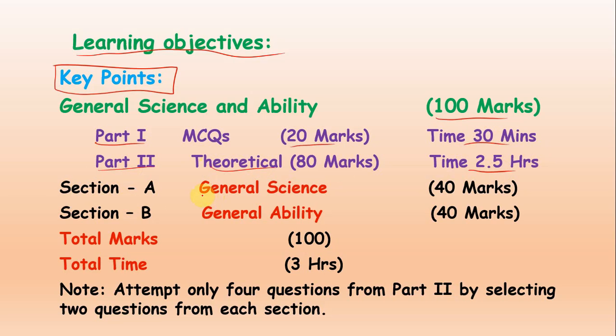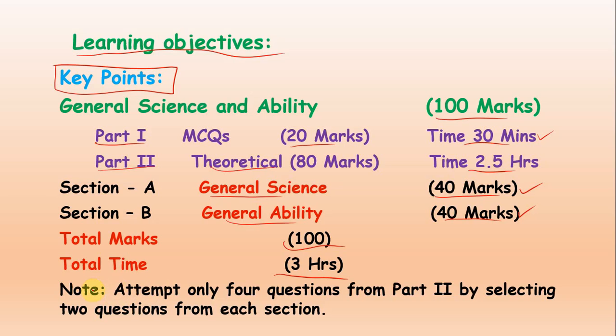Now there are two sections. Section A will be general science, which we will discuss in detail. The marks will be total 40. Then section B is general ability, and the total marks are 40. Now the overall total marks of this paper are 100 marks: 40 for section A, 40 for section B, and 20 for the MCQs portion. So that is 100 marks. Total time will be 3 hours.